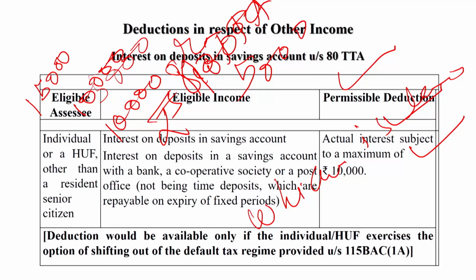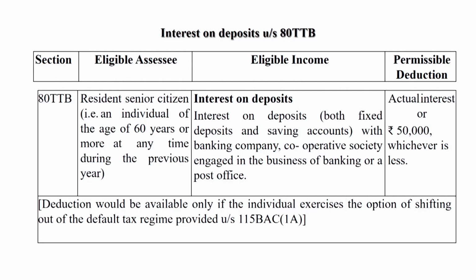This deduction is allowable for those assessees whose age is not more than 60 years at any time during the previous year, or we can say whose age is less than 60 throughout the previous year. So dear students, this deduction is regarding income based deductions and is categorized under other income.